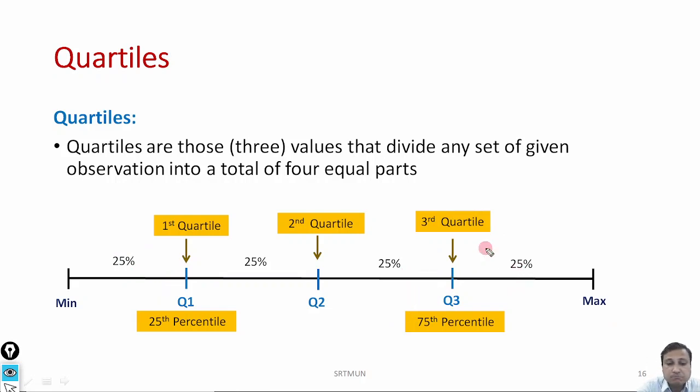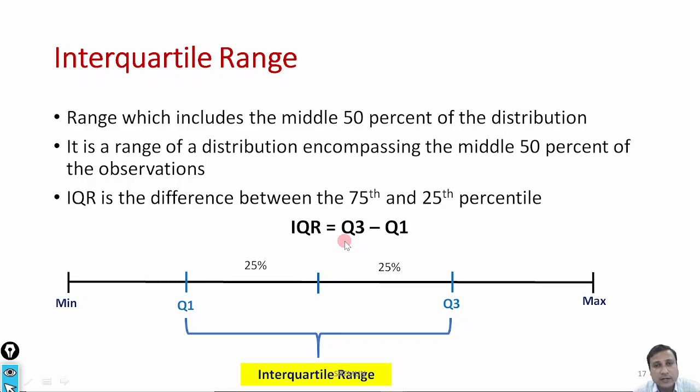That is why quartile 1 or the first quartile is also known as the 25th percentile, and quartile 3 is also known as the 75th percentile. So this is a kind of revision. All this part, what are the quartiles and how to compute them, we already have discussed in the previous lectures.